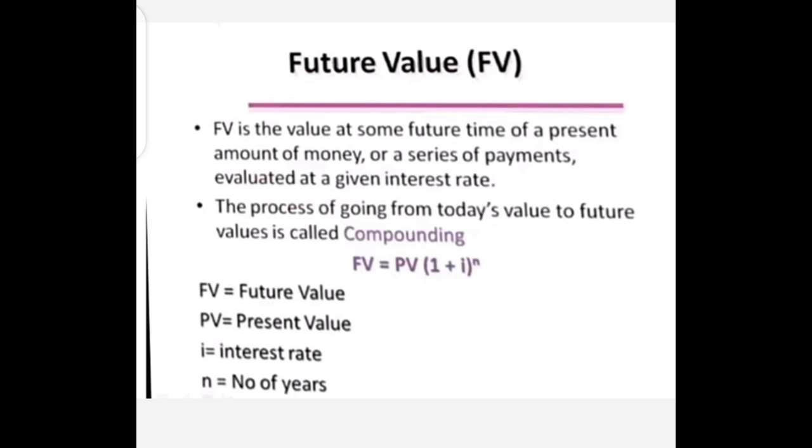The process of going from today's value to future value is called compounding. So basically what is the idea behind compounding? Compounding is calculating the future value, whereas present value represents the discounting, calculating the value as of today. So here FV equals PV into (1 plus i) power n, where FV represents the future value, PV represents the present value, i equals the interest rate, and n equals the number of years. I hope you understood the future value concept.